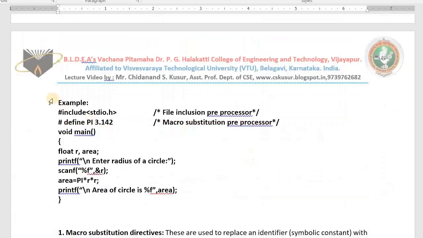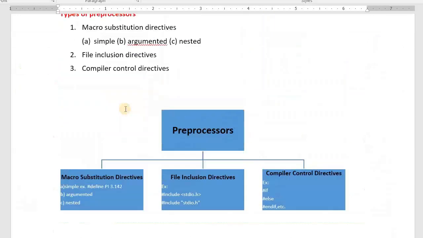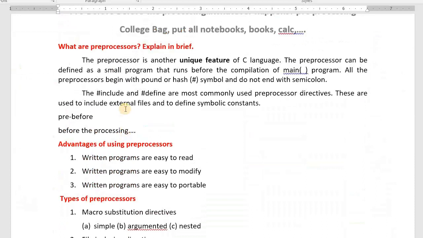See here, this preprocessor is starting with hash. This preprocessor is also starting with hash. No semicolon at the end. This is what I have written here. What are preprocessors? All the preprocessors begin with hash or pound sign and they do not end with a semicolon. Good examples for preprocessors are include and define. The hash include and the hash define are the most commonly used preprocessors by most C programmers.